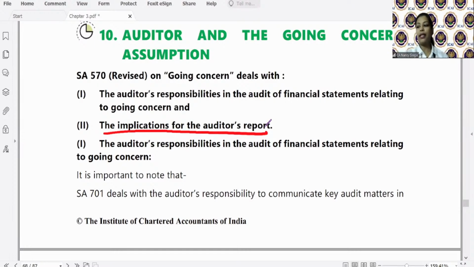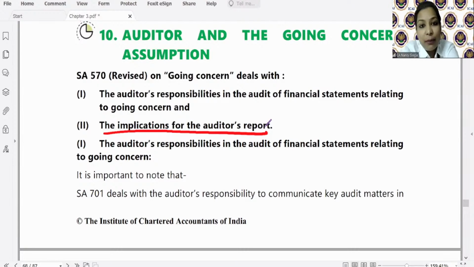Absolutely correct that the entity's business will continue for a foreseeable future period. Not for lifetime, Ayushi. Foreseeable future period is the correct term. See students, as per AS 1, there are certain fundamental accounting assumptions which are usually not specifically stated in the preparation of financial statements because their acceptance and usage is assumed. Disclosure of such assumptions is not necessary. One of such assumptions is going concern. What is going concern?